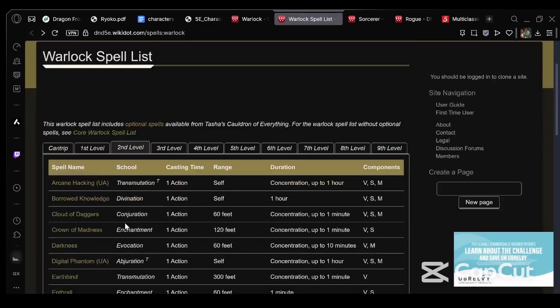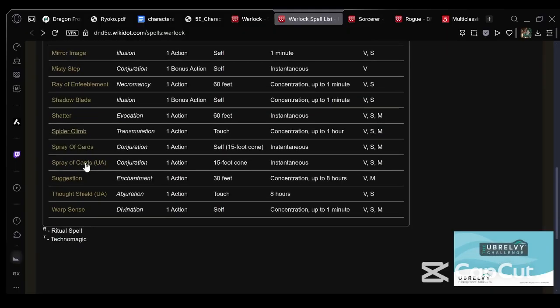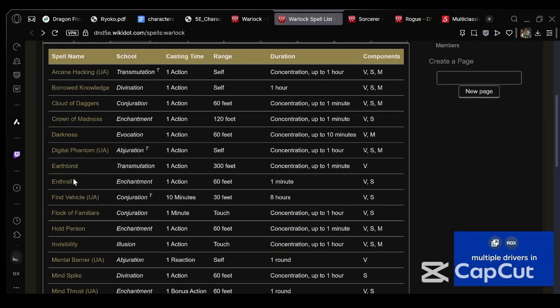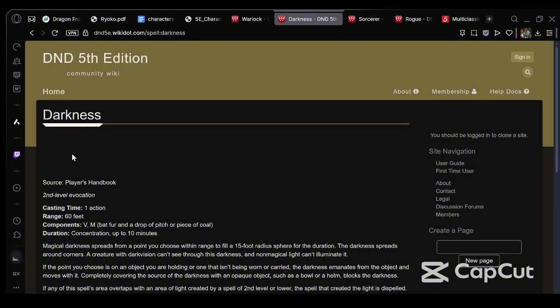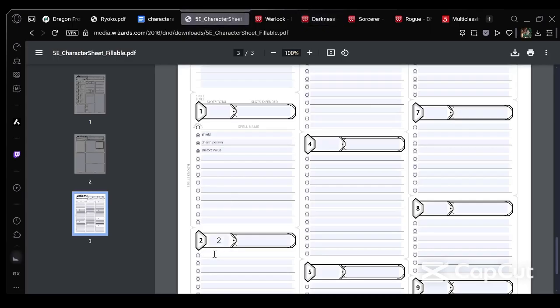Well, 2nd level is where things get fun. I know it's here somewhere. I think you unironically take Darkness. Why? Because first off, you have Devil Sight, so you can actually see within the darkness, which means you're going to have all your attacks at advantage, and the enemy attacking you in it is going to be at disadvantage.